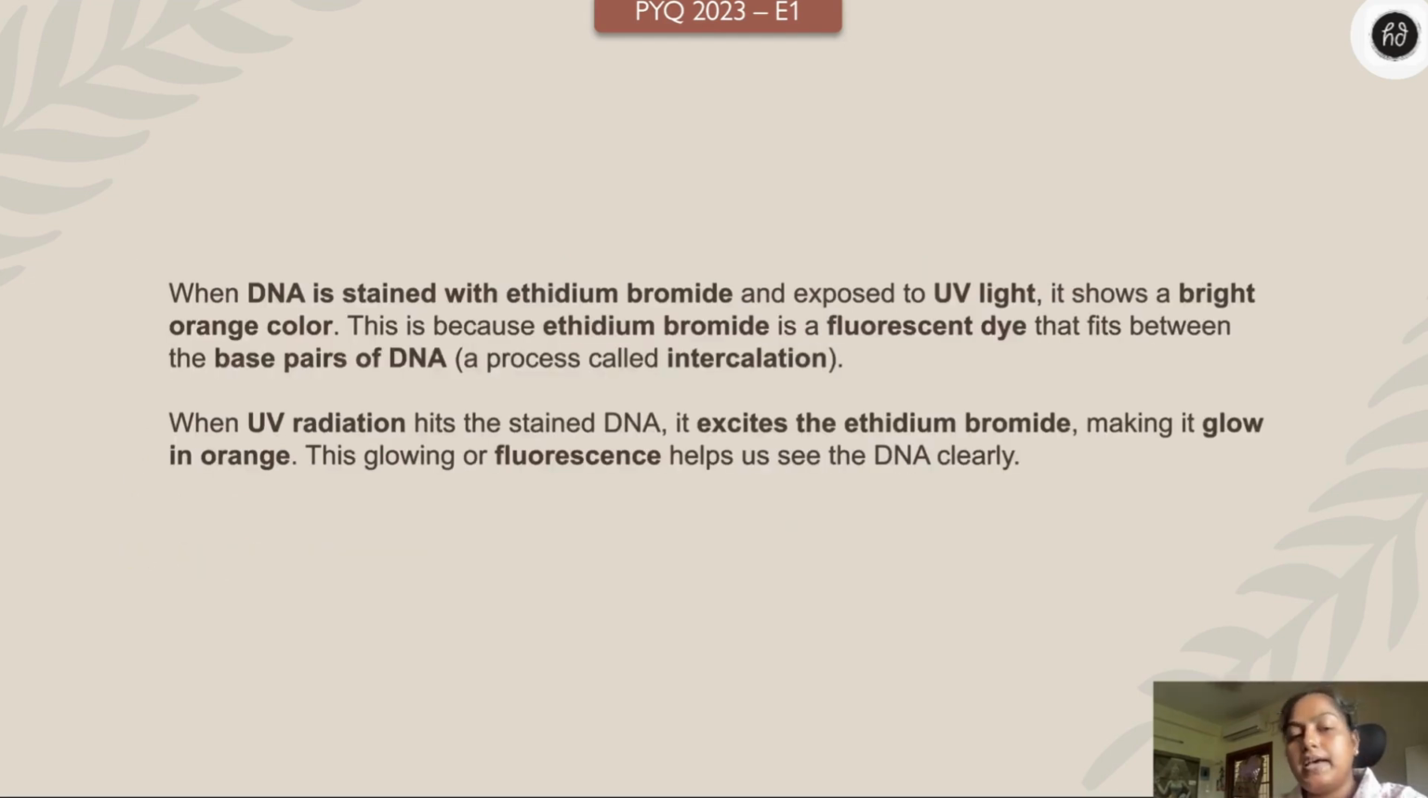Well, what exactly is happening? The science behind it. If you see, when you stain DNA with ethidium bromide and when you expose it to UV light, this color is seen. Actually, it's a fluorescent dye, right? So what happens is when the UV radiation hits the stained DNA, it excites the ethidium bromide, making it glow in orange color, right?